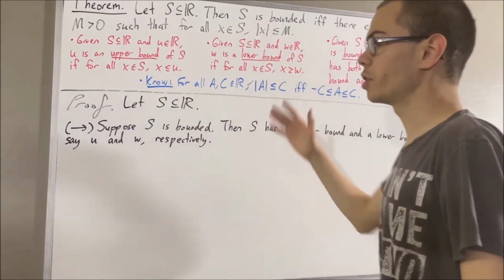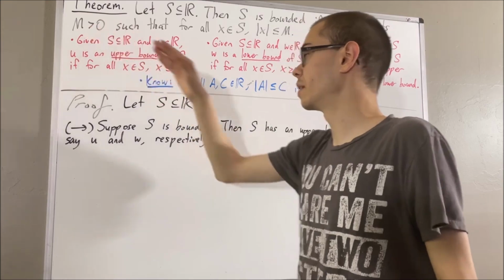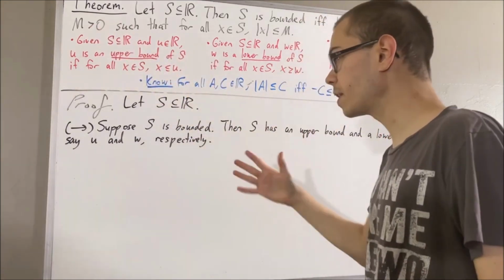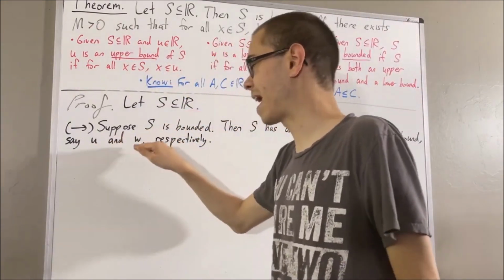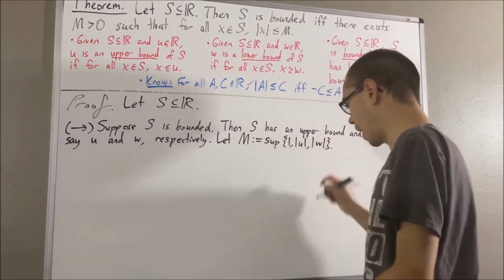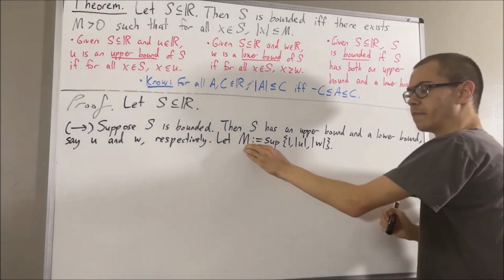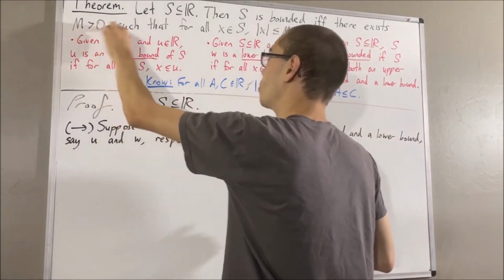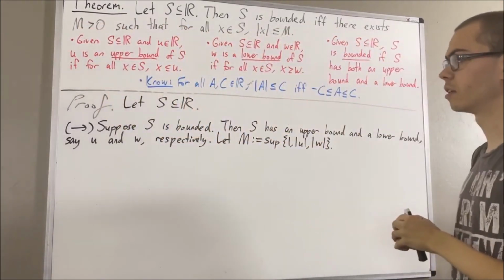We're going to define our number m to be the supremum of 1, the absolute value of u, and the absolute value of w. And we're going to show that our choice of m satisfies both of these properties.